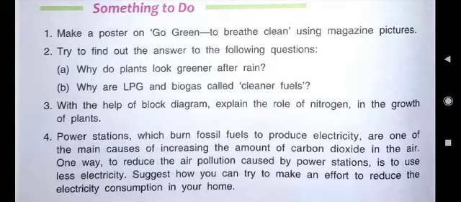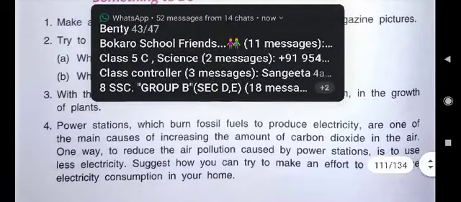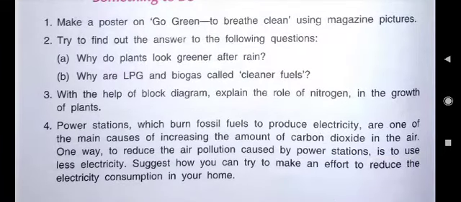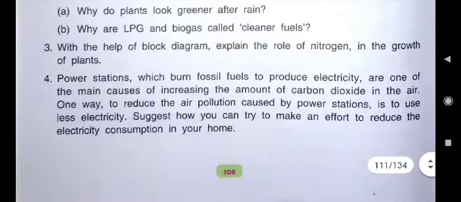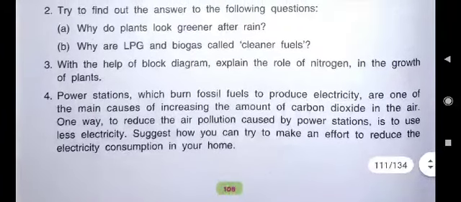First is, why do plants look greener after rain? That we can tell. Plants look greener after rain because the rainwater just washes away the dust particles on the leaves of the plants. And second is, why are LPG and biogas called cleaner fuels?